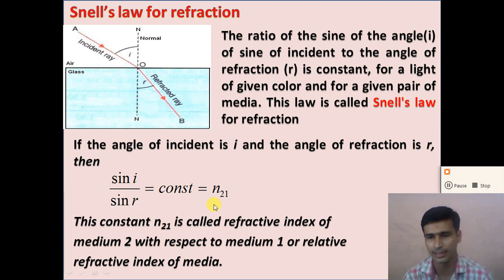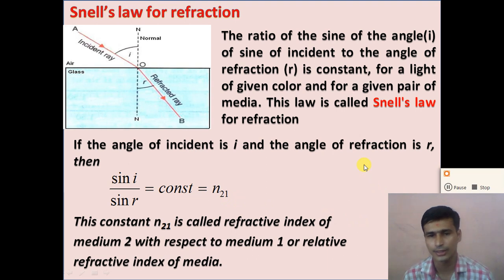Understand the mathematical formulation of Snell's law: sin i divided by sin r is equal to a constant, and this constant is n21. n21 is called the refractive index of medium 2 with respect to medium 1, or we can say the relative refractive index of both the media.